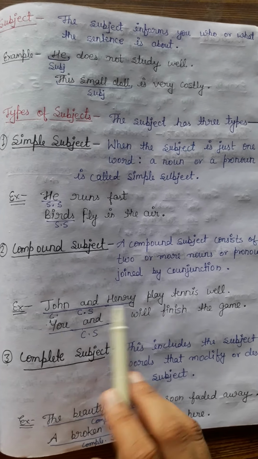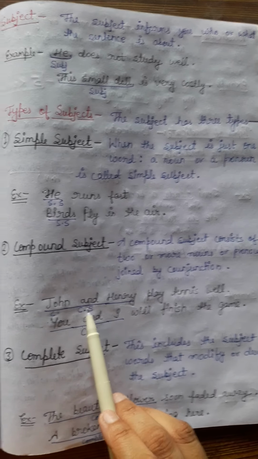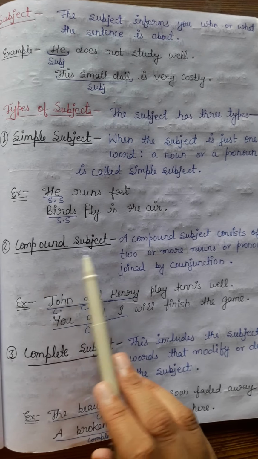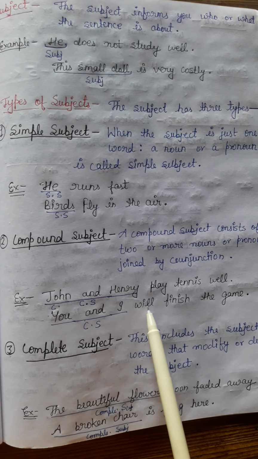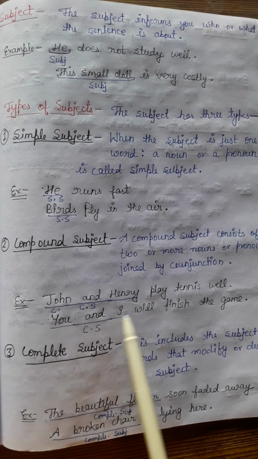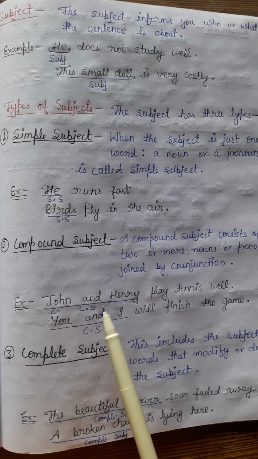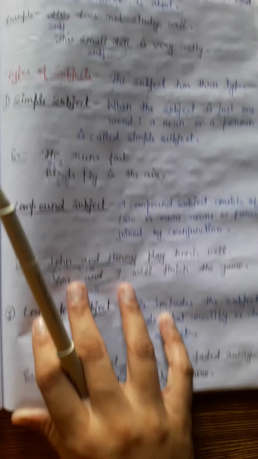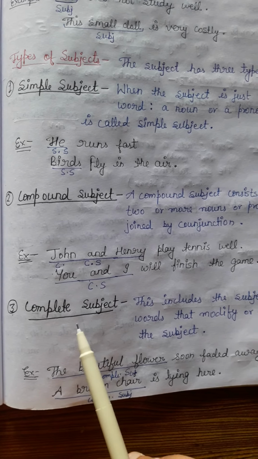Here John and Henry both are nouns and they are connected by the conjunction and, so that's why we will call this a compound subject. Okay, you and I will finish the game. Here you and I both are pronouns and we will call it compound subject because it is connected by the conjunction.